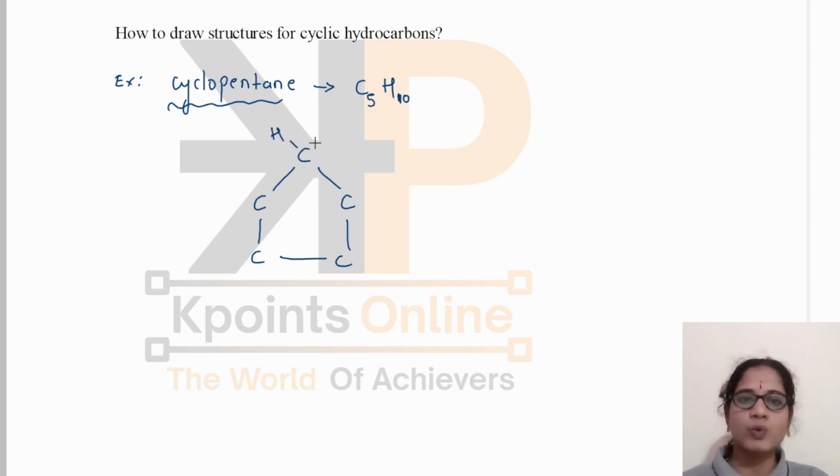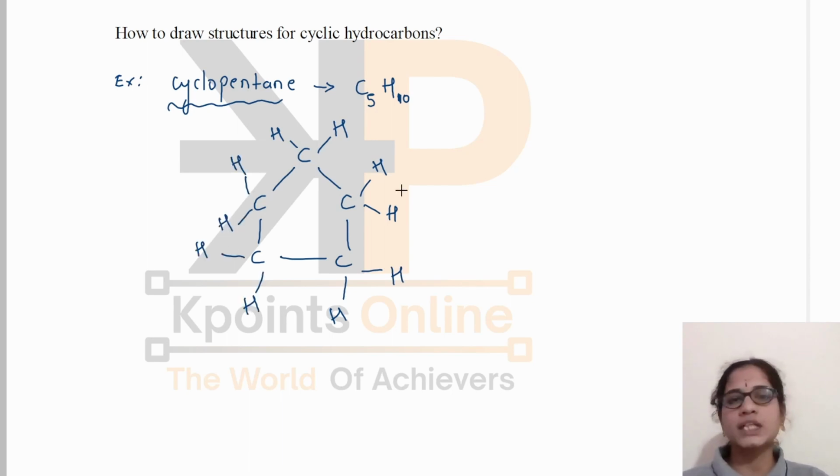I will write here 1, 2, so that it will be having 4 bonds. Then this carbon also having 2 bonds here. It will be having 2 hydrogens. And this carbon atom is also having 2 bonds. So in this way, while having any bond, we have to check whether the valency of each atom is satisfied. Okay, in this way we will draw the structure for cyclic hydrocarbons.